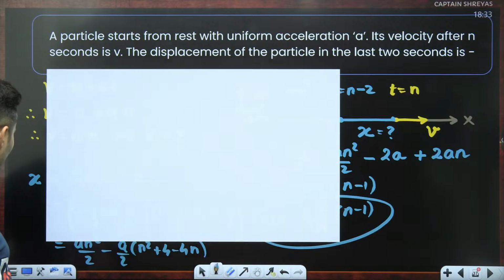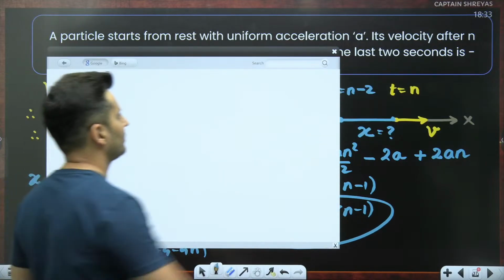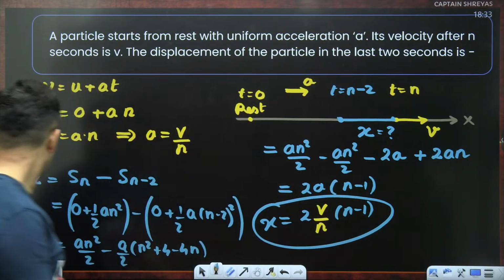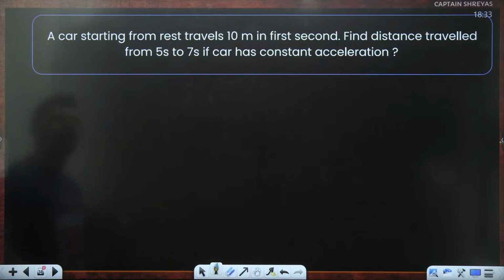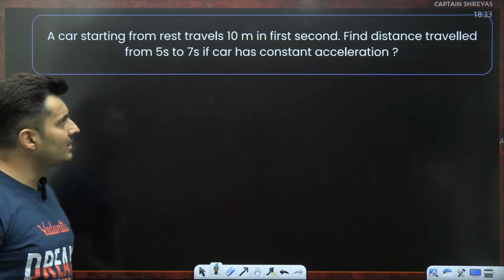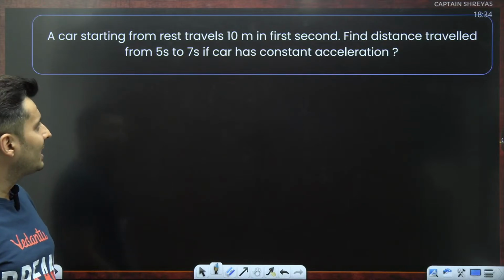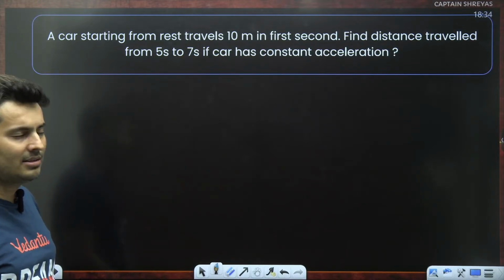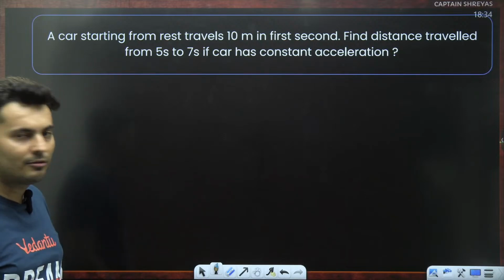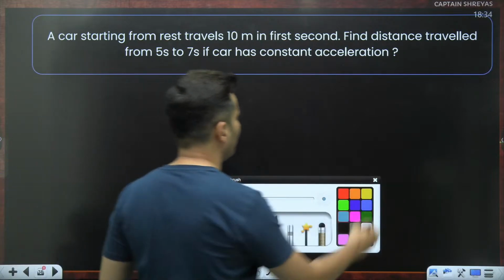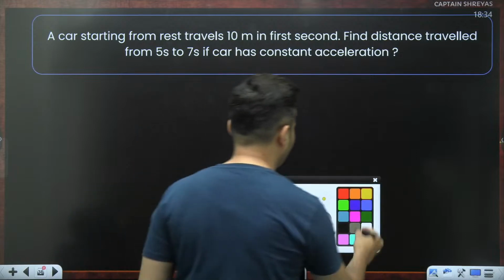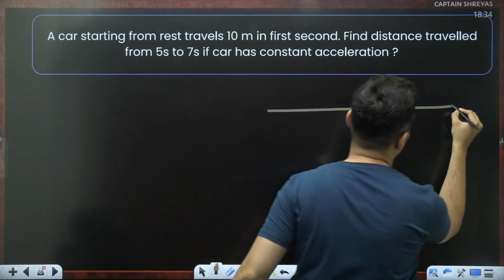Moving on to, oops, what did I just click? A car starting from rest travels 10 meters in the first second. Find the distance traveled from 5 seconds to 7 seconds if the car has constant acceleration. Very interesting question, guys. Let's see how we do this. Again, start with the diagrams first. Without diagrams, you cannot do anything.